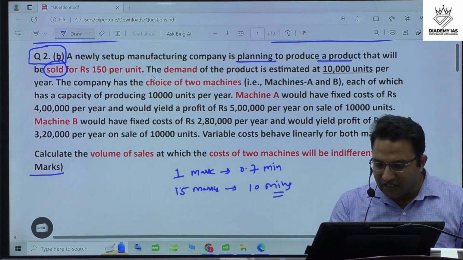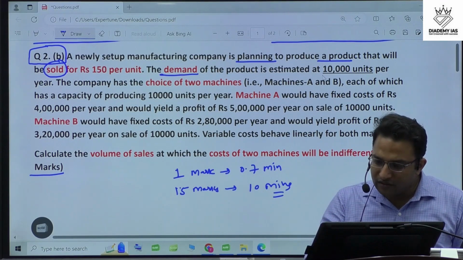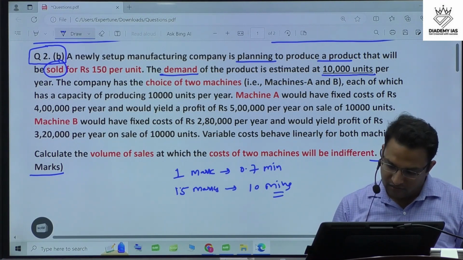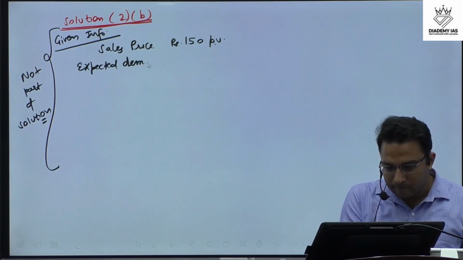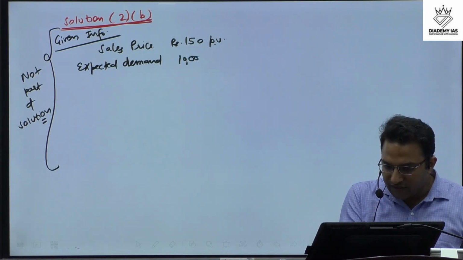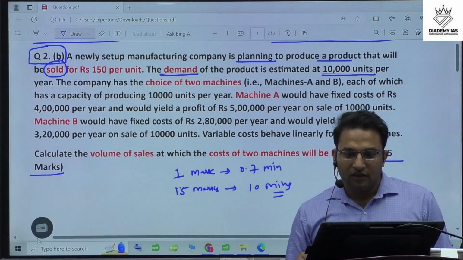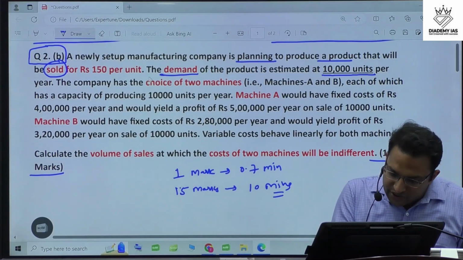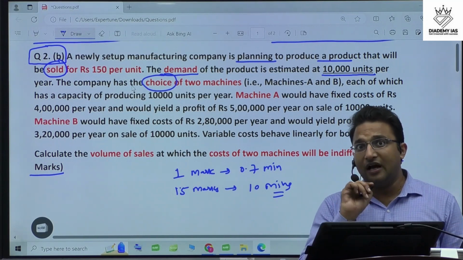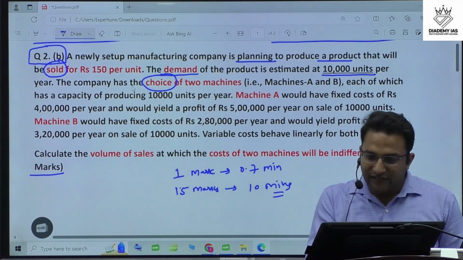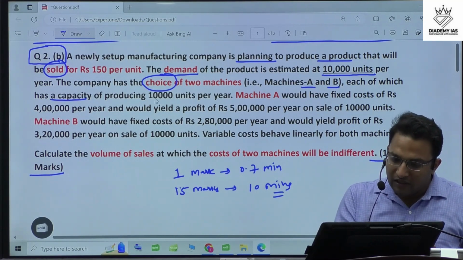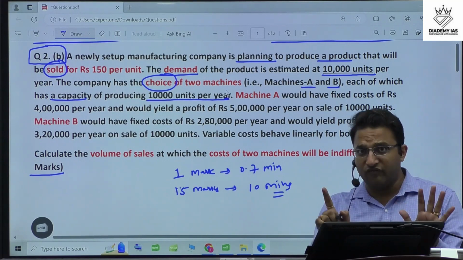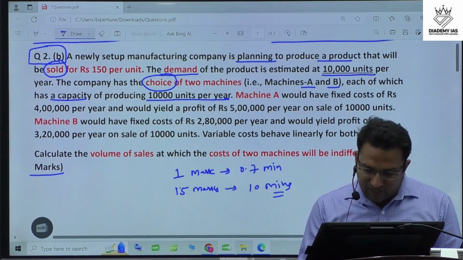The demand of the product is estimated to be 10,000 units per year. So the expected demand is 10,000 units per annum. I'm just writing the information. Next, the company has the choice of 2 machines. That means the company can buy any of the 2 machines, machine A and machine B, each of which has a capacity of producing 10,000 units per year.